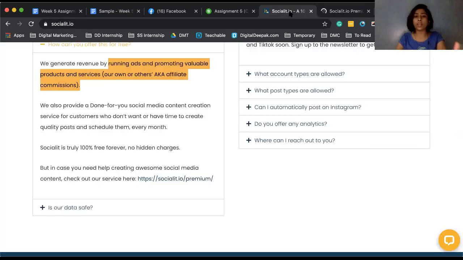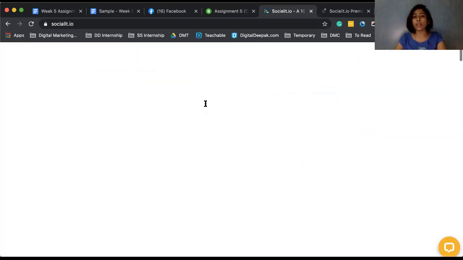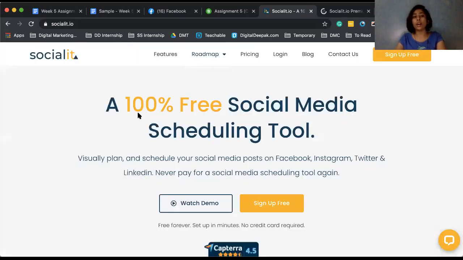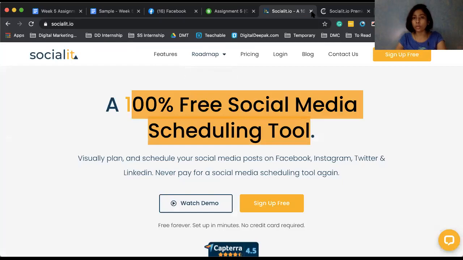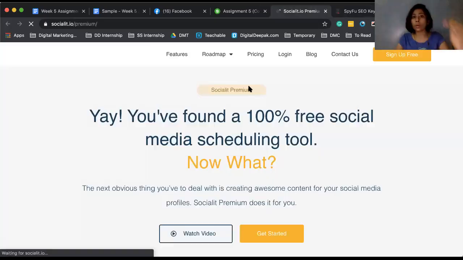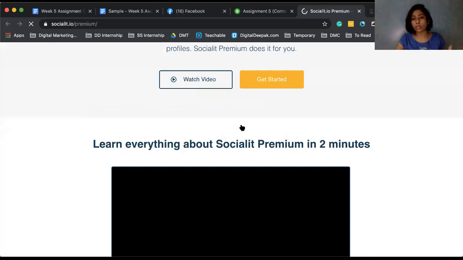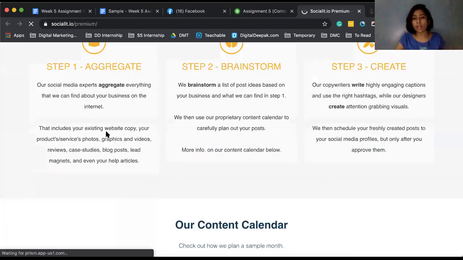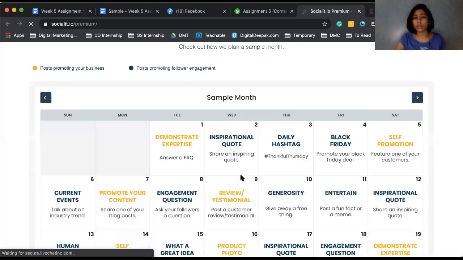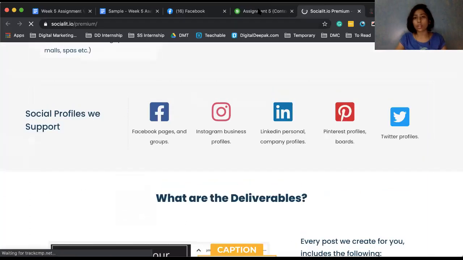So what does this mean? At the top of the funnel, they are providing a free service, a free tool, a 100% free social media scheduling tool. And that is the top of the funnel. When you come down the funnel, they actually sell their services and different things. So that's what it means.